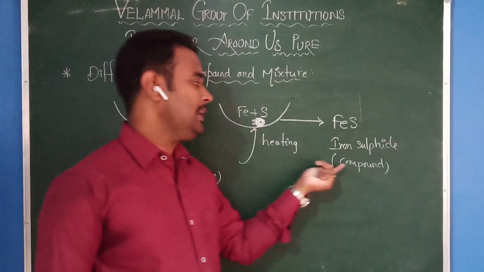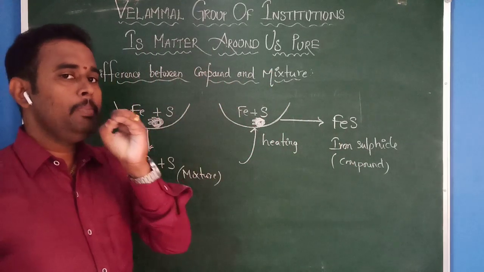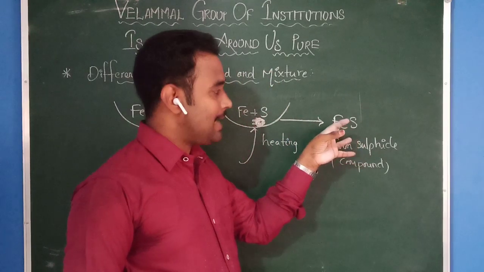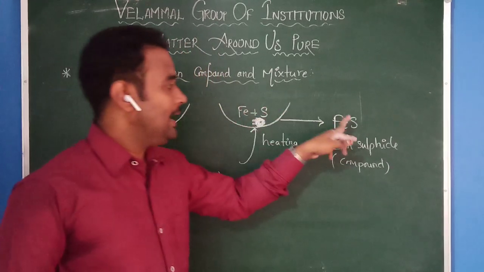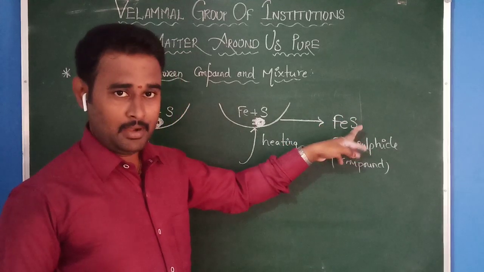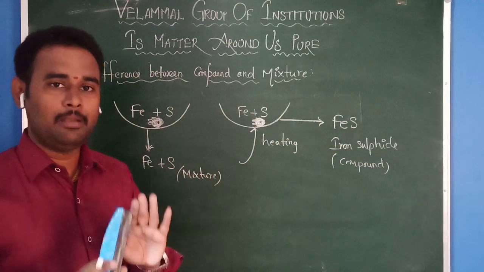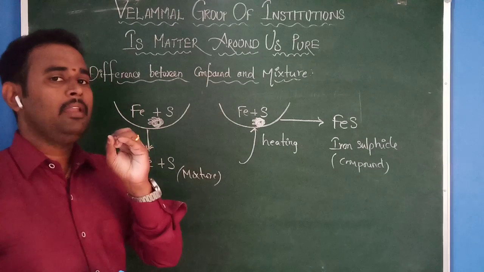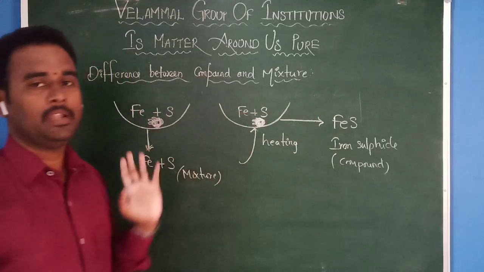Because while forming a compound, the properties completely change. Don't expect that iron sulfide contains iron, therefore it has the properties of iron, or contains sulfur, therefore it has the properties of sulfur. Don't think like that. Whenever a new compound is formed, there is compulsorily a change in the properties also.